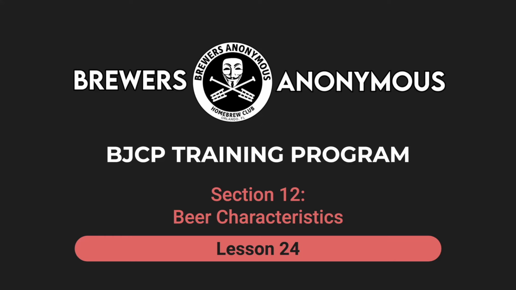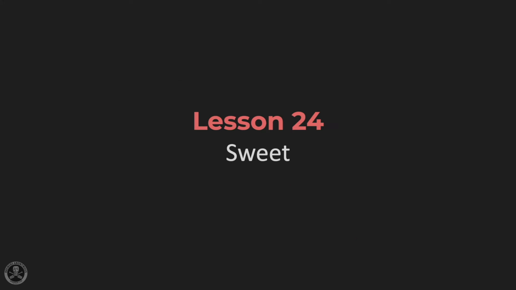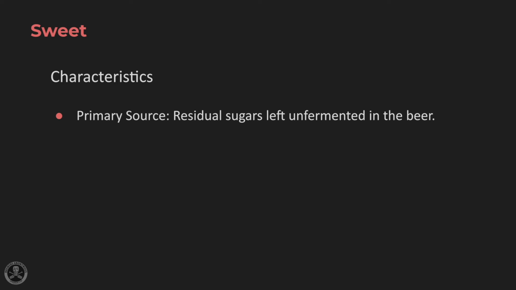This is lesson 24 of beer characteristics, and in this lesson, we are looking at the sweet character in beer. The primary source for a sweet character in beer is residual sugars left unfermented in the beer.